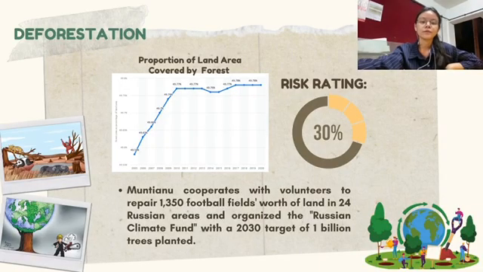The third factor, deforestation, has a low risk rating of 30% in 2020, calculated by the normalized formula, since the data shows that the forest area covering the land has increased from 2005 to 2020, and the growth may be due to the Russian Climate Fund having taken action and having a 2030 target of 1 billion trees planted.